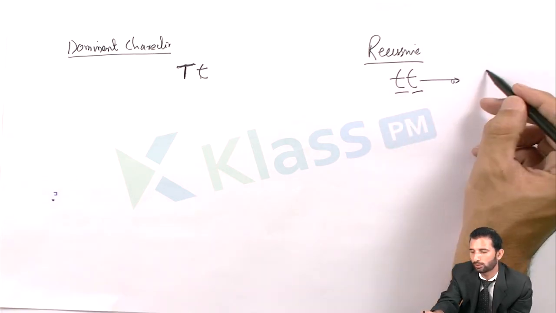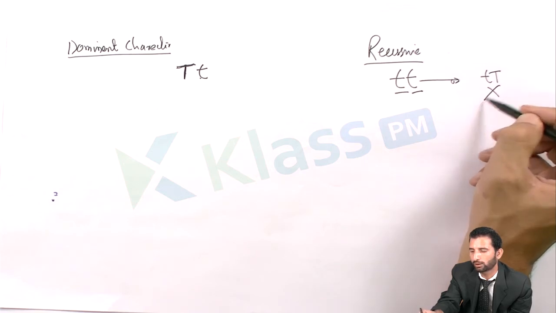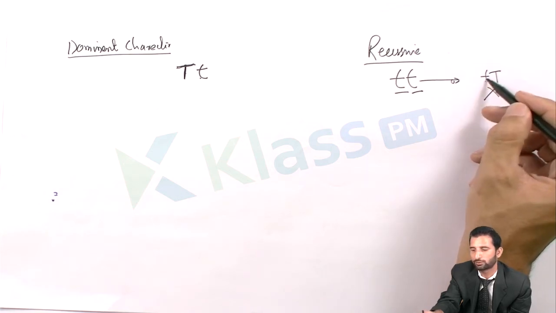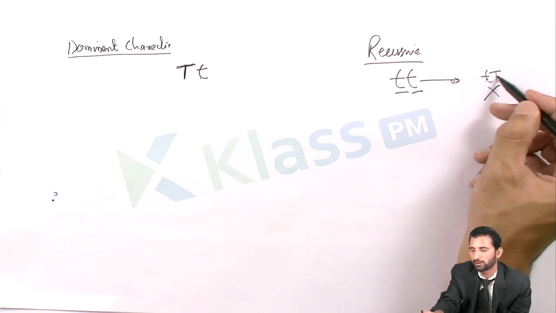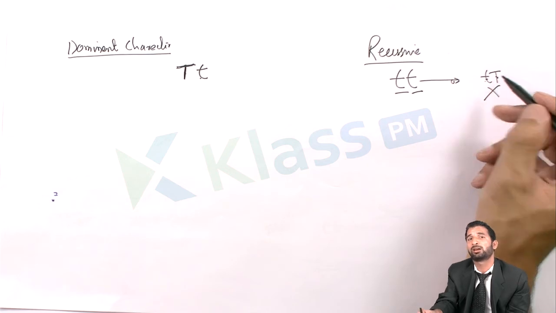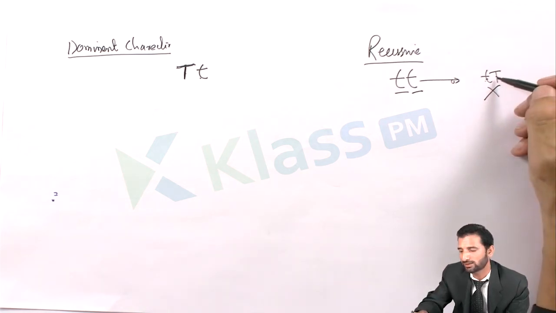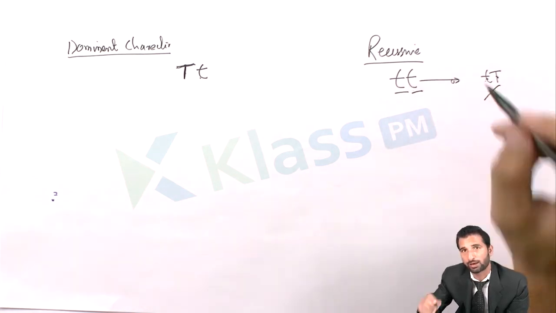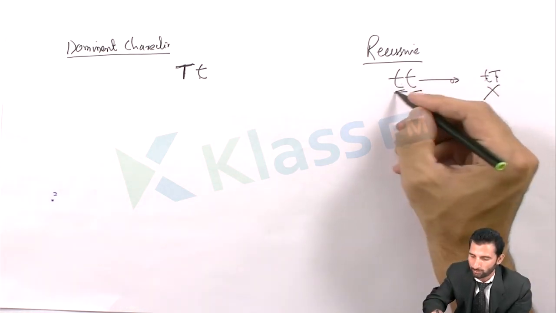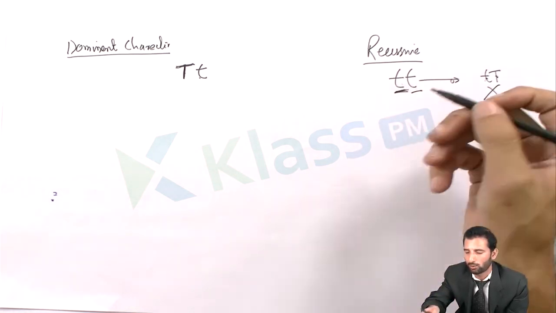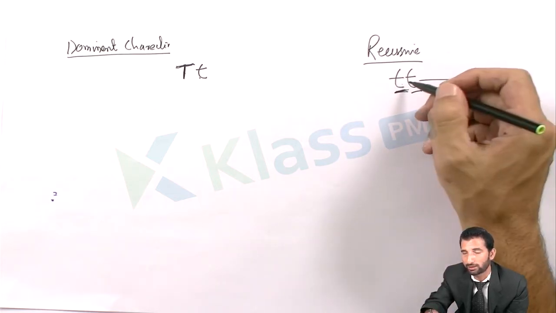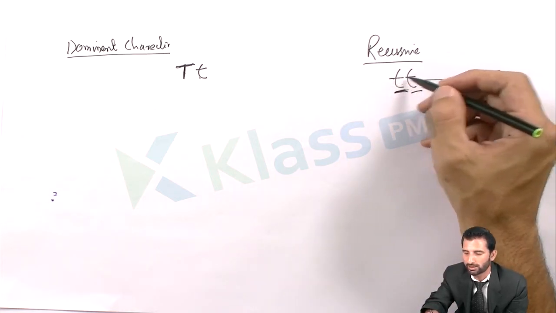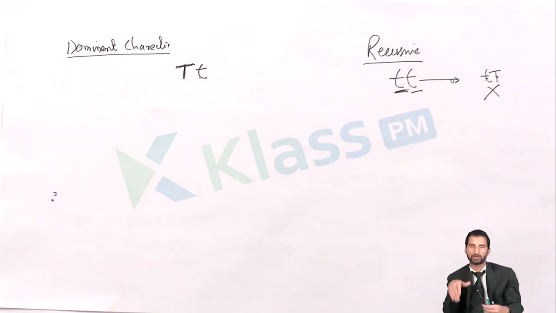If this had been small t, capital T, it would not have been expressed. In that case the dominant one cancels the character of the recessive one and expresses itself. But the recessive gene can be expressed only when an identical gene in that pair is present. These are called the recessive genes.